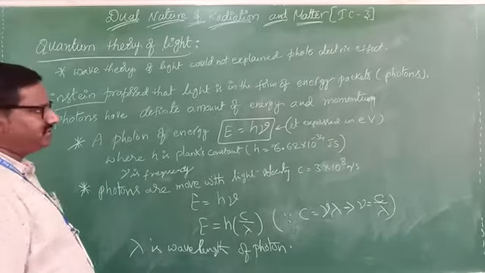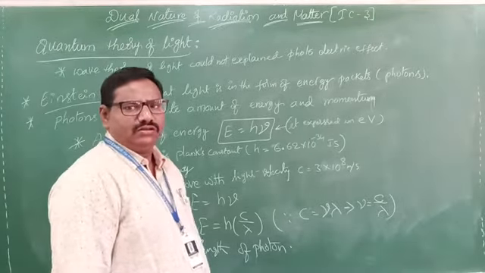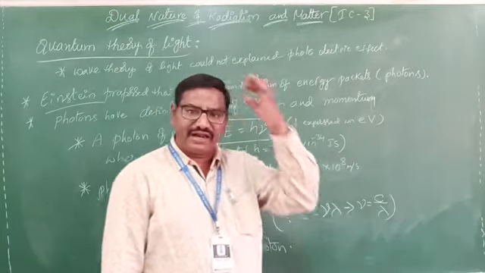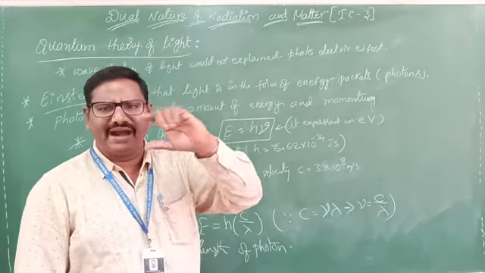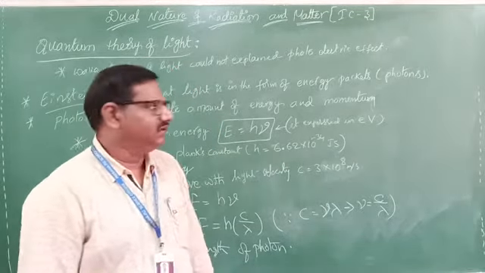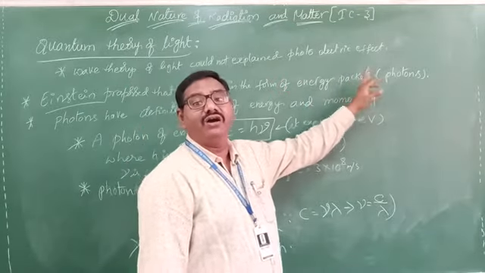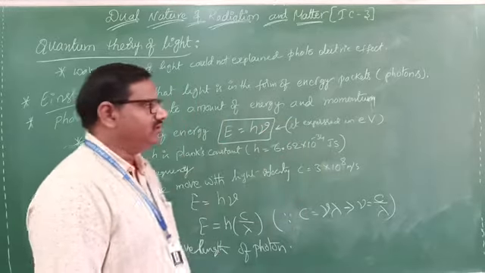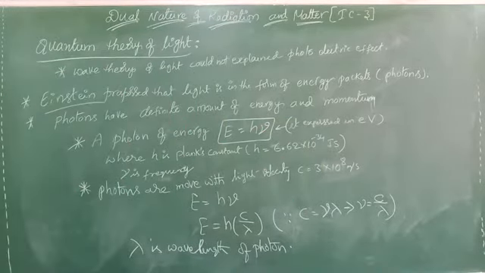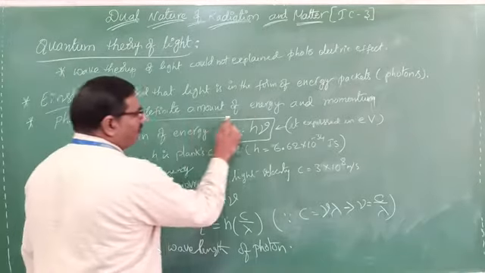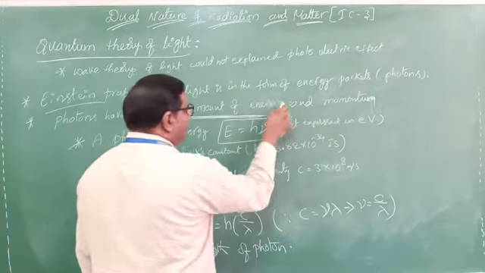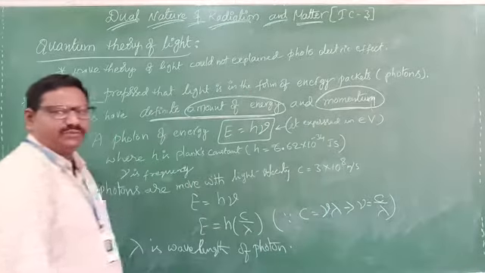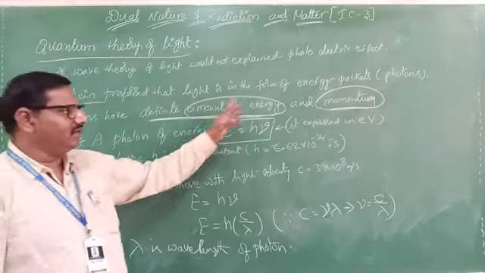proposed that light is in the form of energy packets. Each particle consists of a packet of energy. Those packets of energy we call photons, not protons, photons. Clear? Each and every photon has a definite amount of energy. Each photon possesses both energy and momentum.